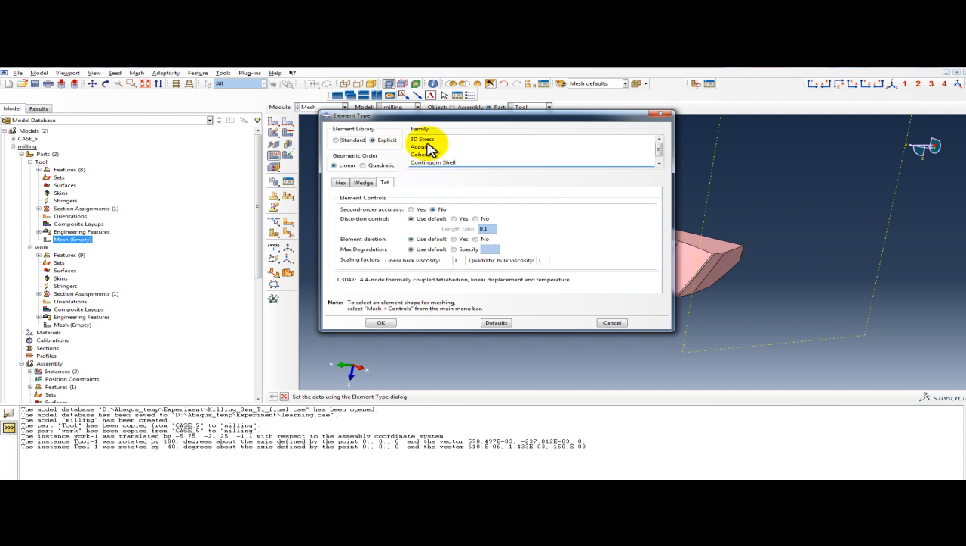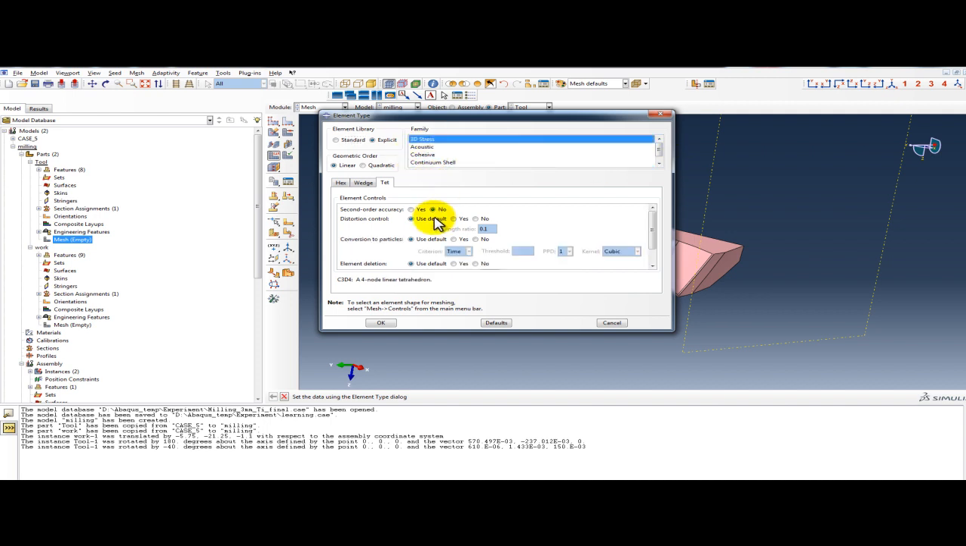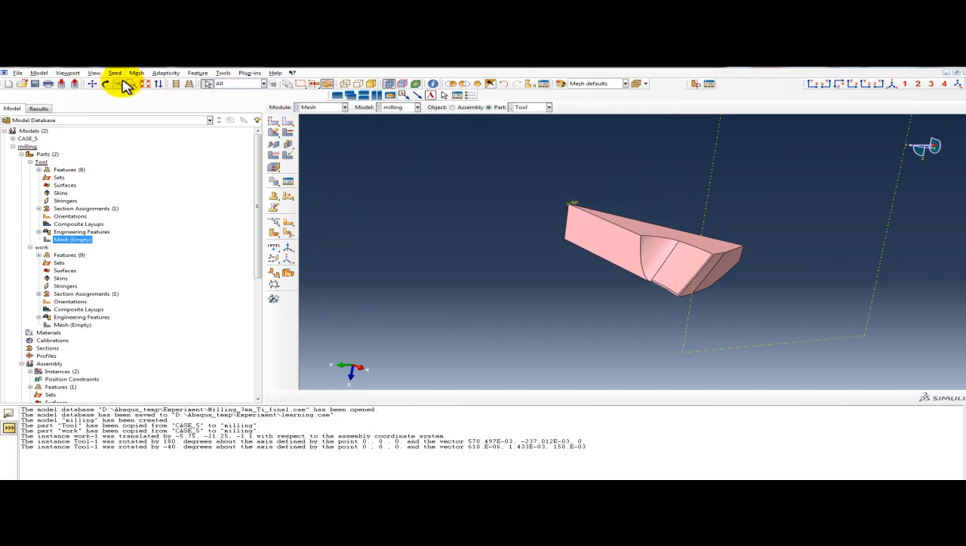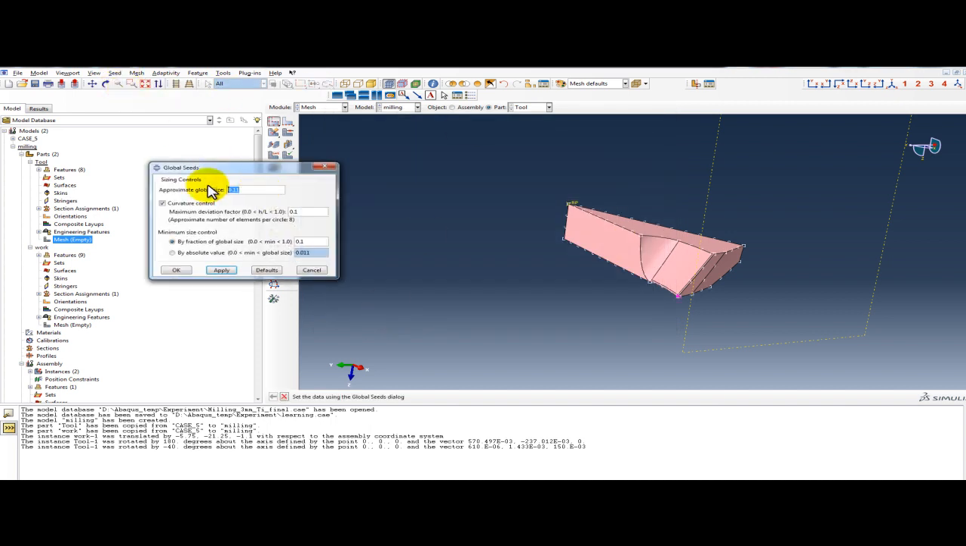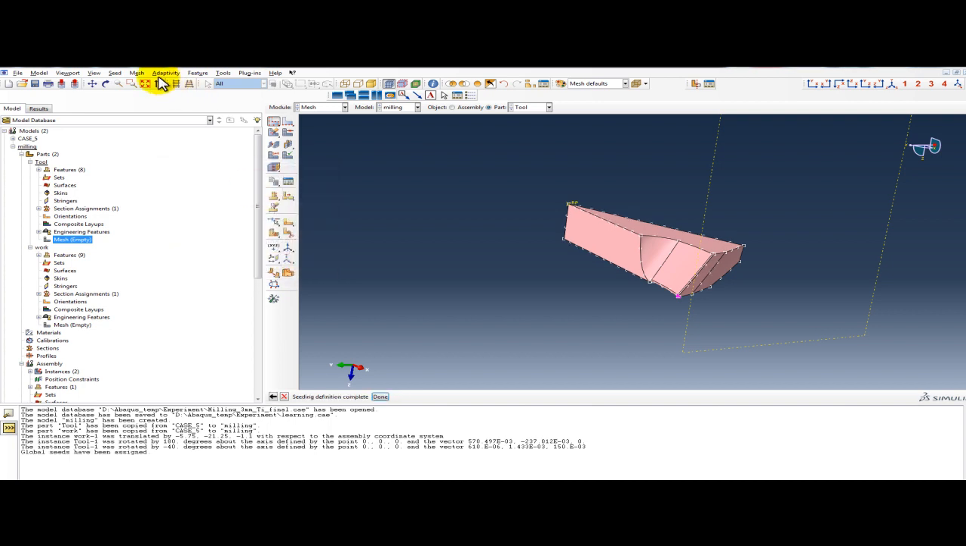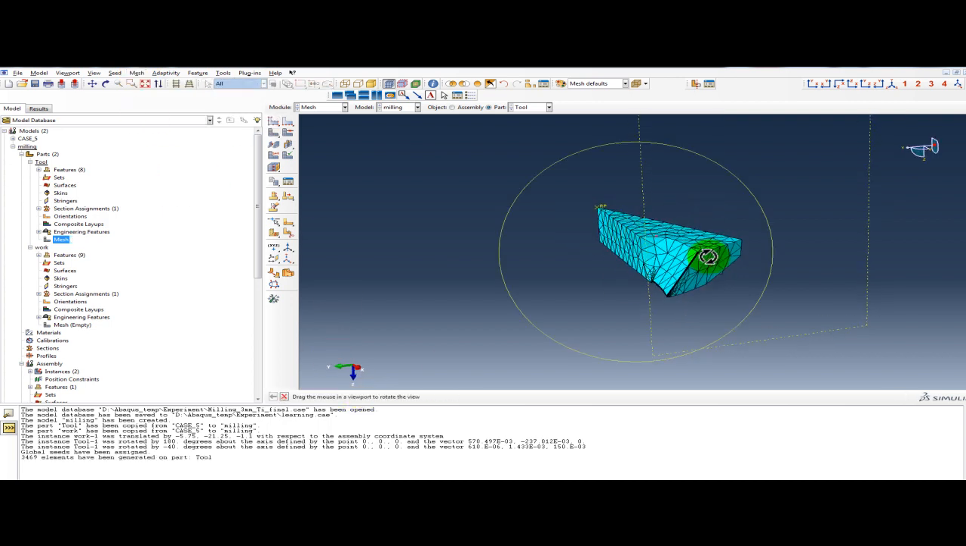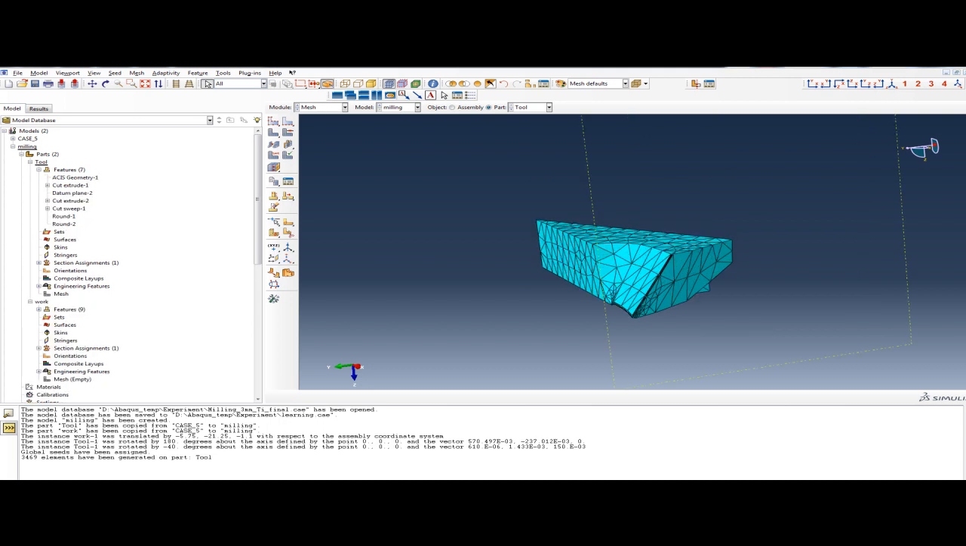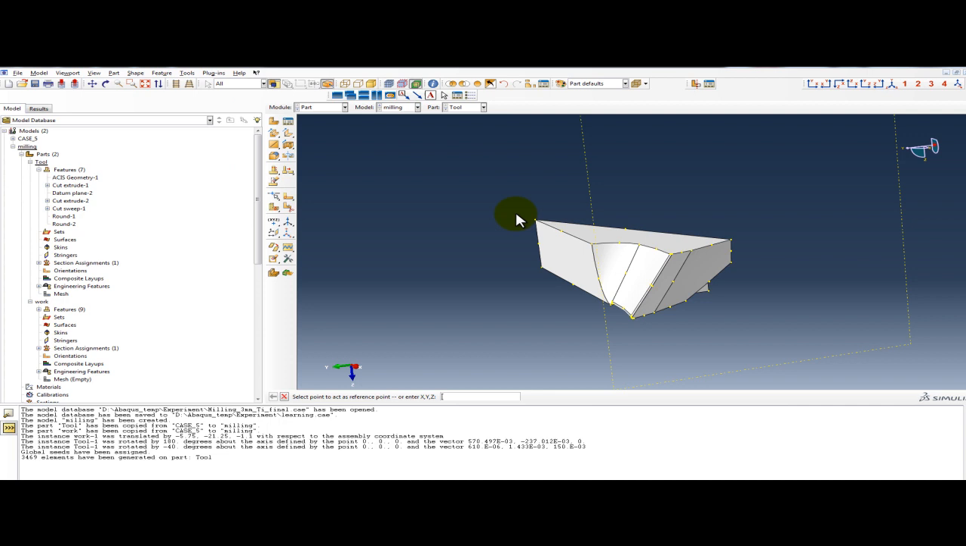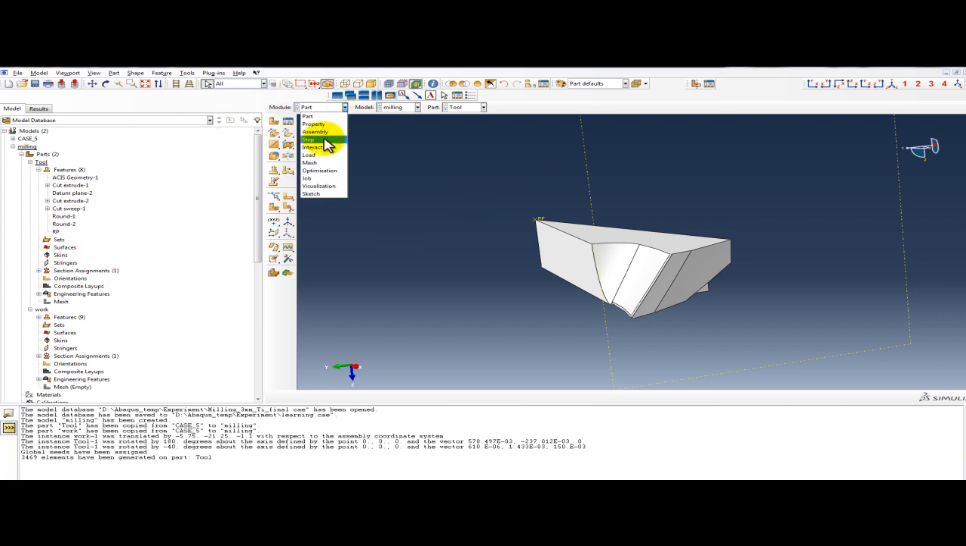Then mesh element type, explicit, and 3D stress, okay. And go to the seed part, the global size 0.11. You can change this value, okay. And mesh part, yes, this is all mesh. Okay, now we need one point on the tool, so we'll go to the tool and the reference point, part module, tool, reference point here. All the elements of the tool will be controlled by this reference point. Now it is meshed.